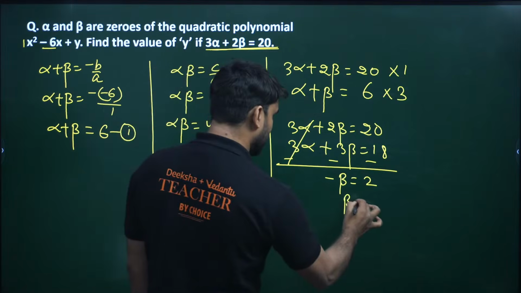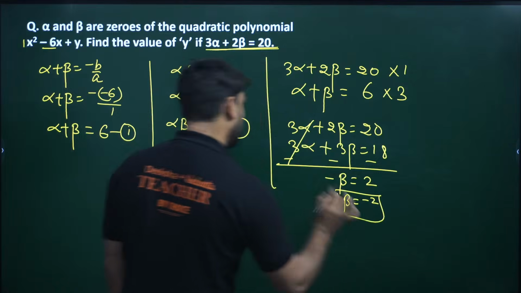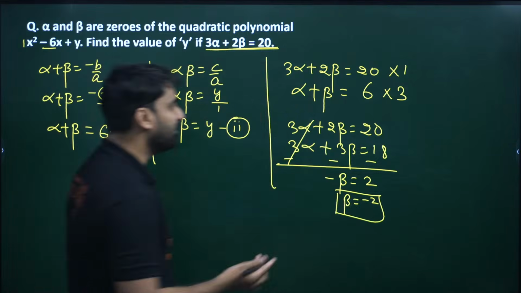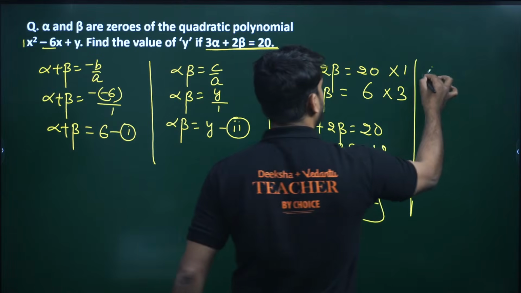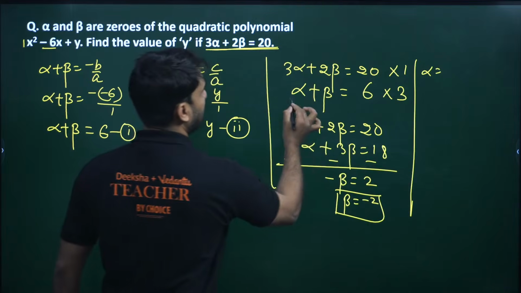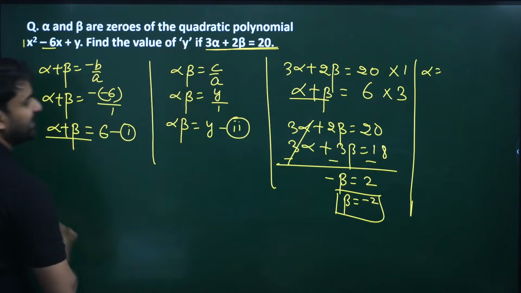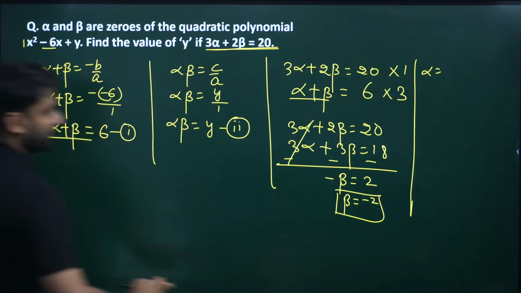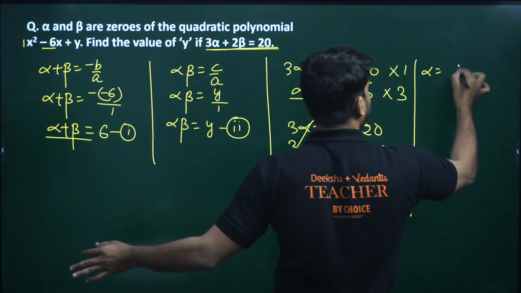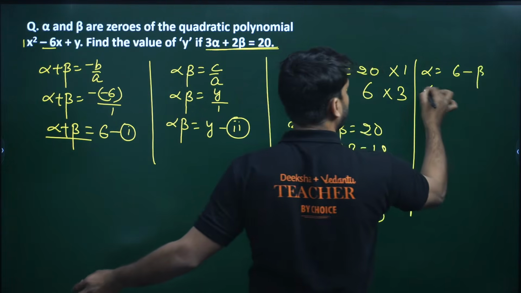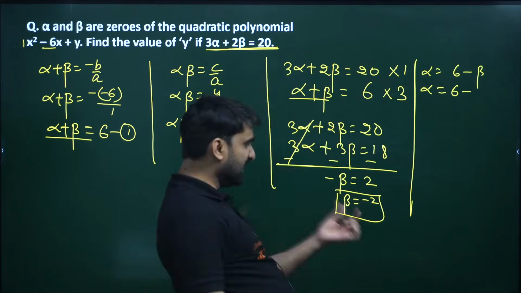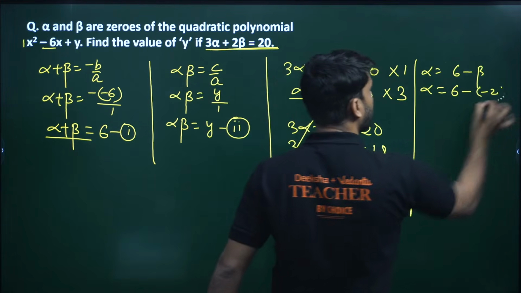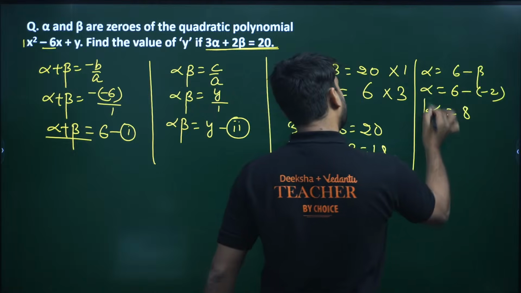So beta will be minus 2. We have beta as minus 2, and once we get beta, we can find out alpha. So alpha will be what? Alpha plus beta is 6, my dear. After putting beta here, alpha will be 6 minus beta. Beta is minus 2, so 6 minus minus 2, and alpha will be 8.